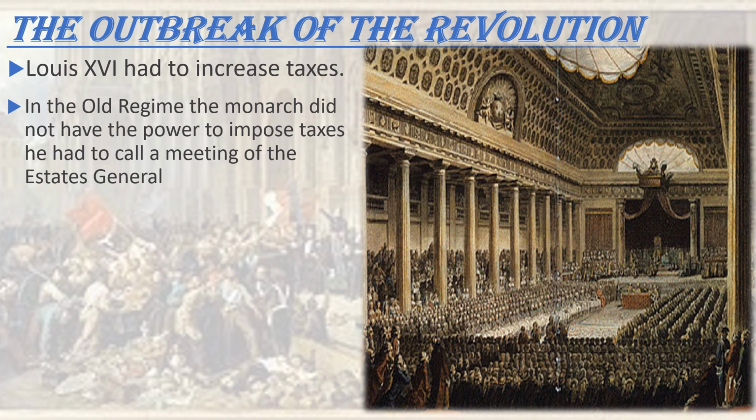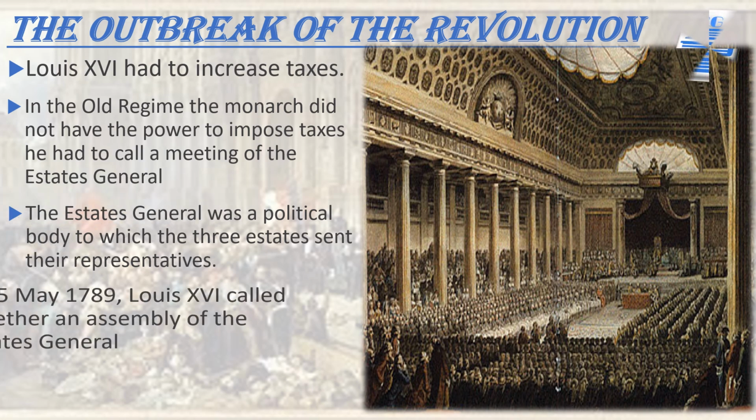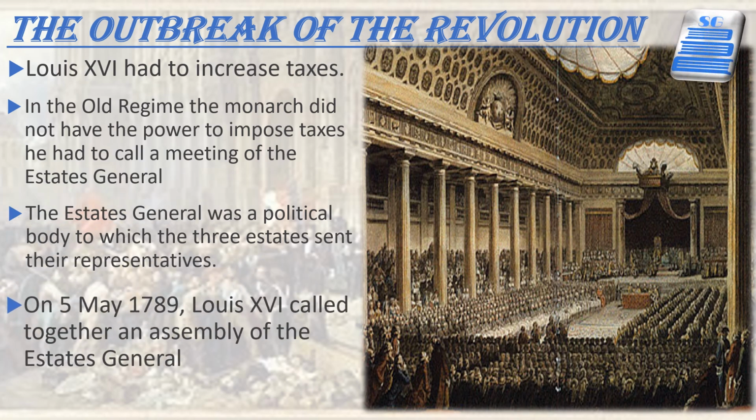So 300 representatives from each of the first and second estates were seated in rows facing each other, as you can see in the picture, while the 600 members of the third estate stood at the back. The third estate was represented by its more prosperous and educated members only, while peasants, artisans, and women were denied entry to the assembly.